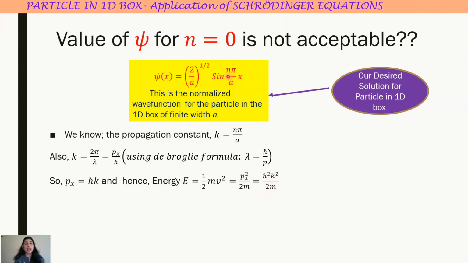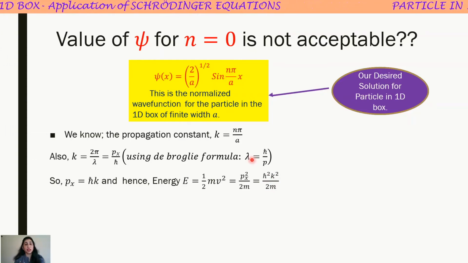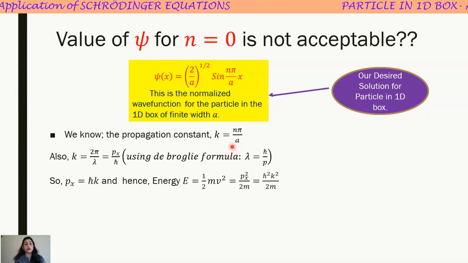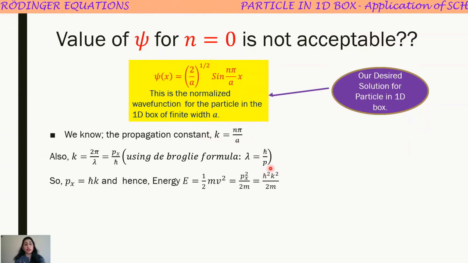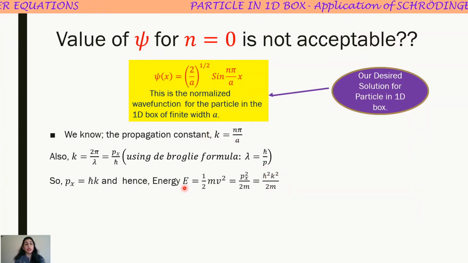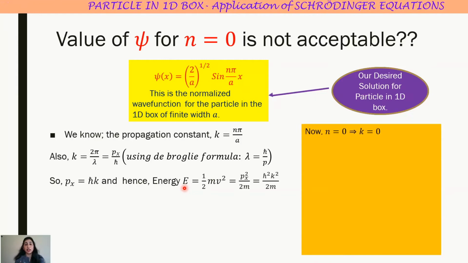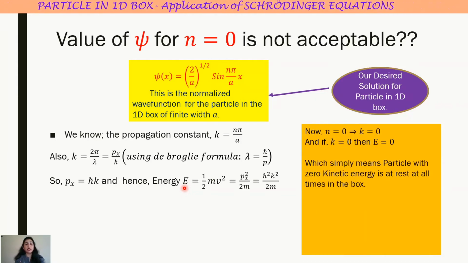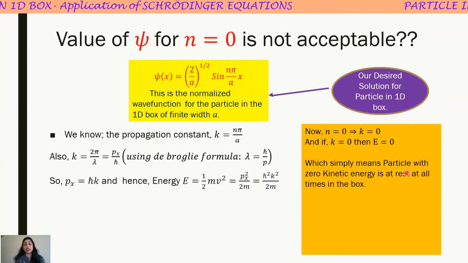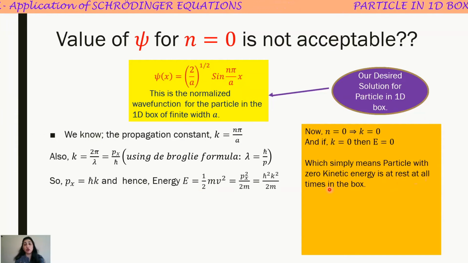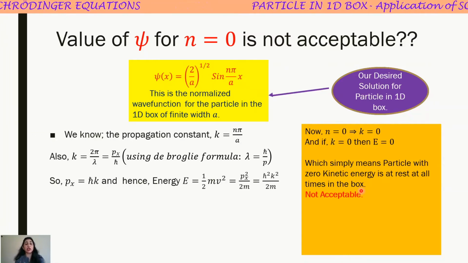You see that if I put n equal to 0 here, it makes k equal to 0 from this relation. And if k is equal to 0, it will make energy 0. And energy 0 simply means that the kinetic energy of the particle is 0, which means that the particle is at rest at all times in the box, which is not acceptable to us as the particle is in continuous motion along the x direction.